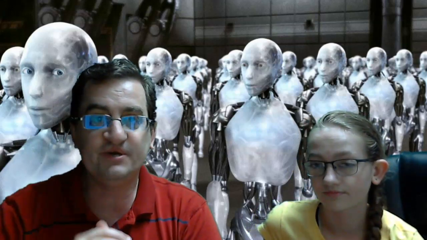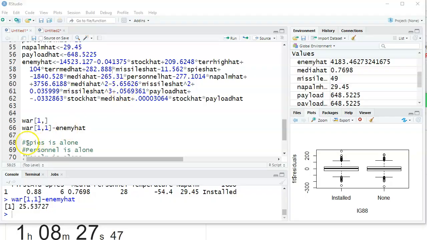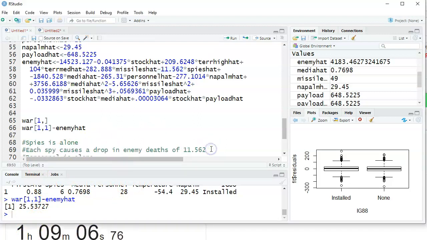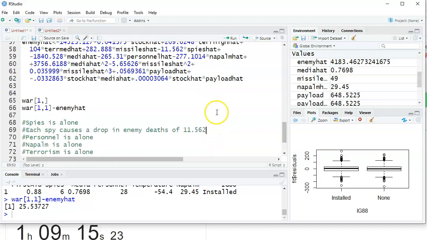Now I went through the list of variables and I sorted them from easiest to hardest, starting with spies. The coefficient for spies is right here, negative 11.562. What that means is all I need is just a simple sentence. Each spy means 11.562 fewer enemy deaths. Well, that's important, right? If I was talking to these generals, I'd be like, yeah, don't use spies.